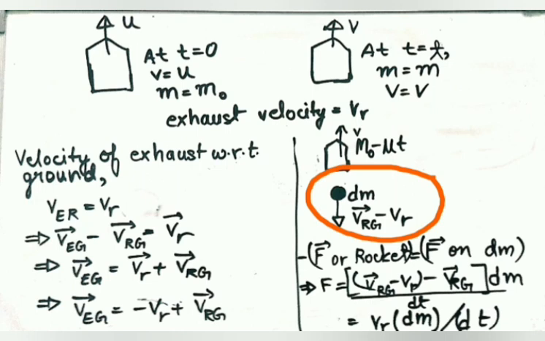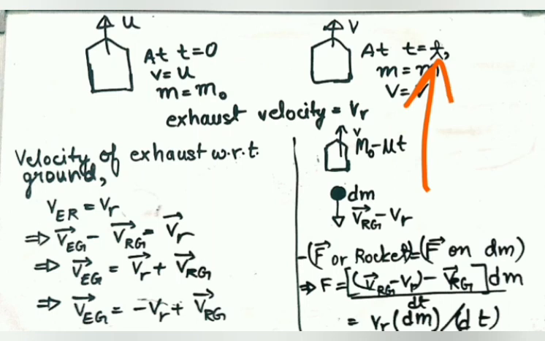First of all, I've already said that the small particle was first moving in the upward direction, that is with the speed of the rocket. So earlier it was moving with the rocket velocity, but then some force acts, which some people call a thrust force. Later on it starts moving with the velocity with respect to ground.